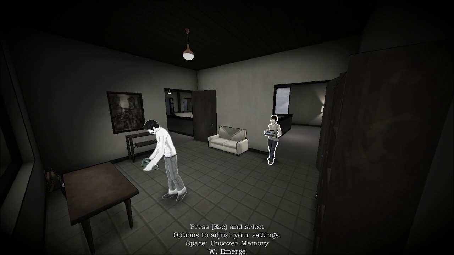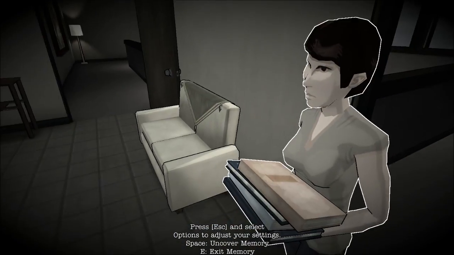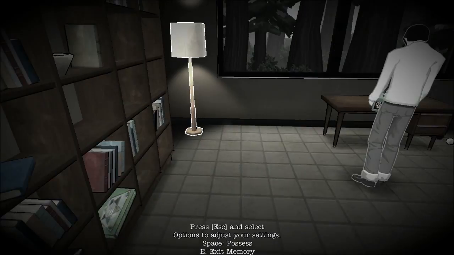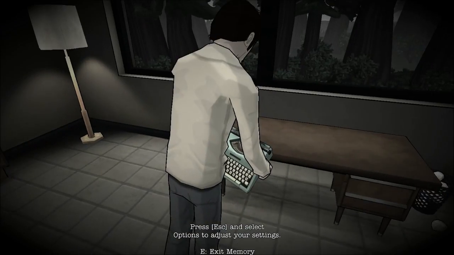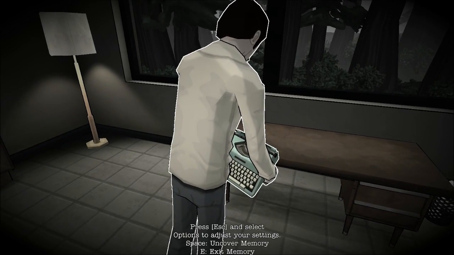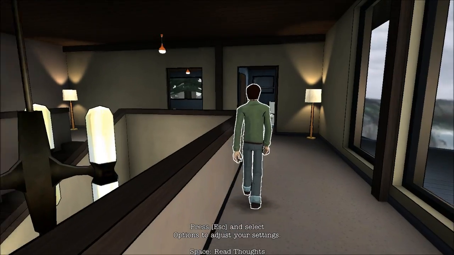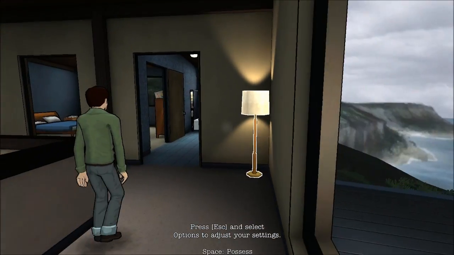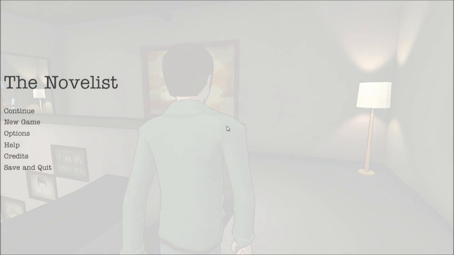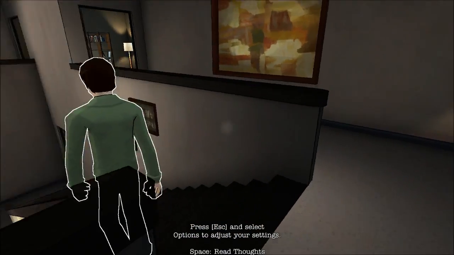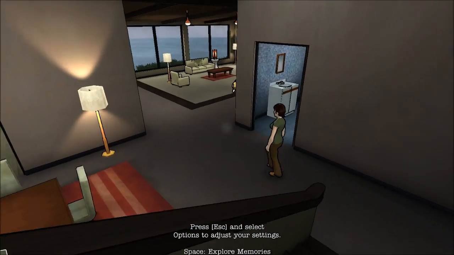Okay, so there's another memory here. There's no sound, though. Do you think coming here will help? Oh, no, I've already seen this one. So what am I supposed to do? To help him, I don't quite understand. Escape for settings. No, that's nothing special. It thinks I know enough.